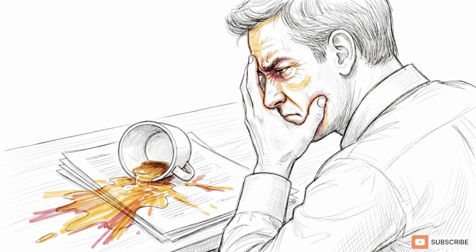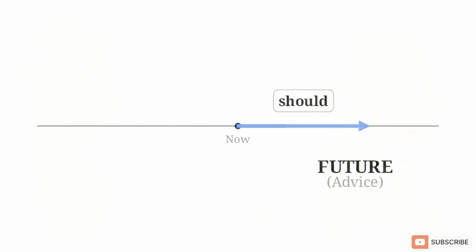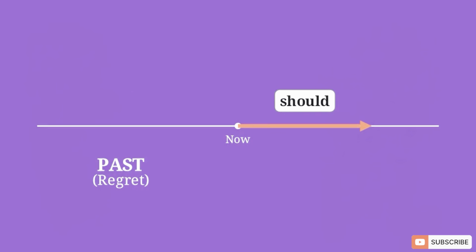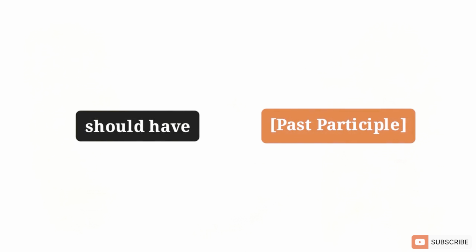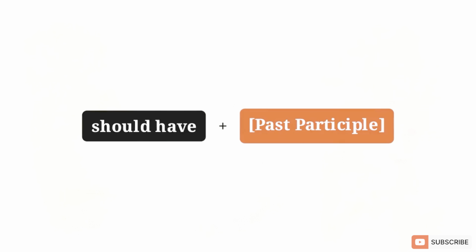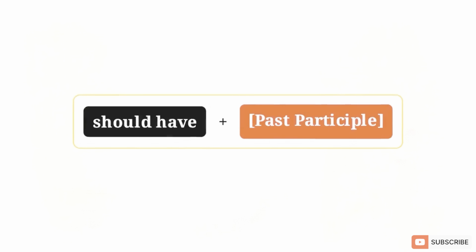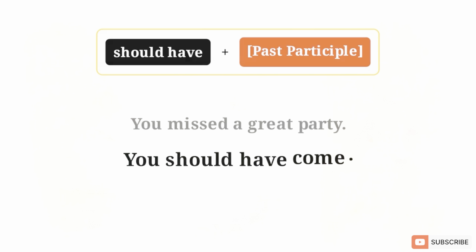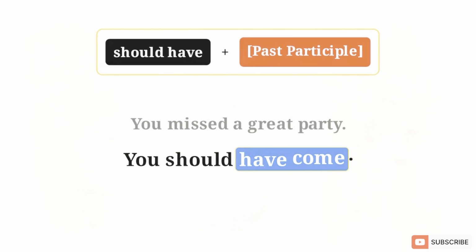You can't give advice to the past. So when we point should backward in time, it turns into an expression of regret. To achieve this time shift, you have to use a strict grammatical formula. You lock should have together with a past participle verb. If you missed a great party last night, someone might tell you, you should have come. The structure is locked in place.